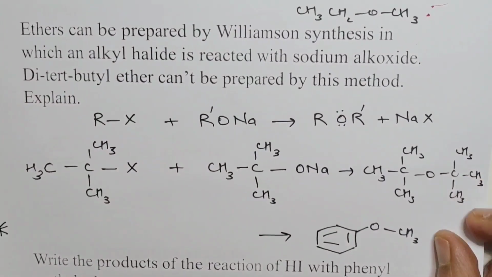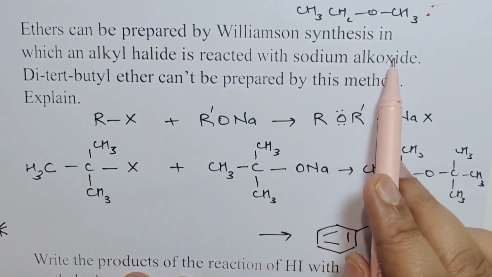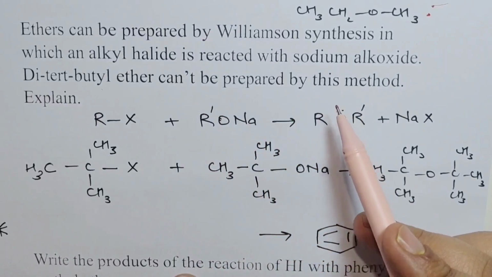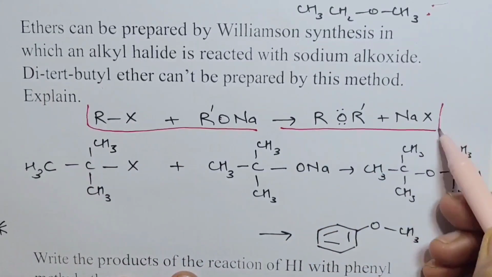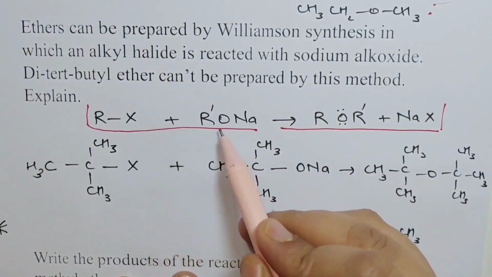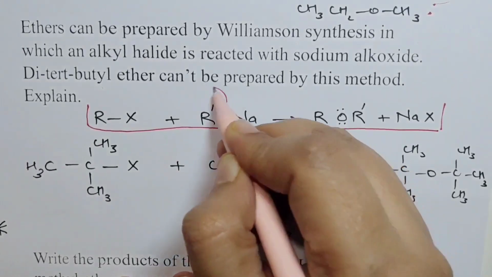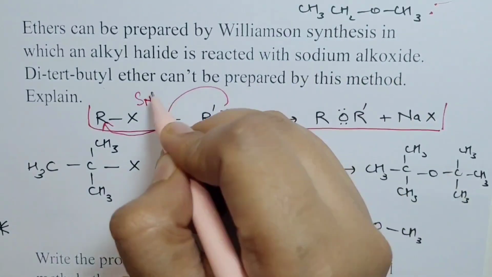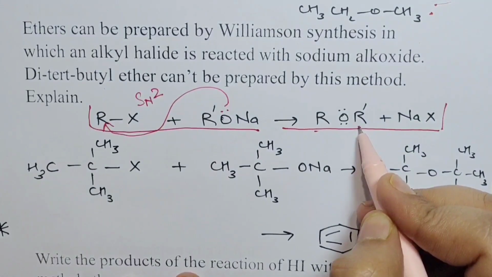Ethers can be prepared by Williamson synthesis, in which alkyl halide is reacted with sodium alkoxide. Ditert butyl ether cannot be prepared by this method. Why? So this is the general reaction of Williamson synthesis. What happens is we take alkyl halide and we take sodium alkoxide, and then this will attack this. The mechanism would be SN2, okay, and you would get an ether, right?